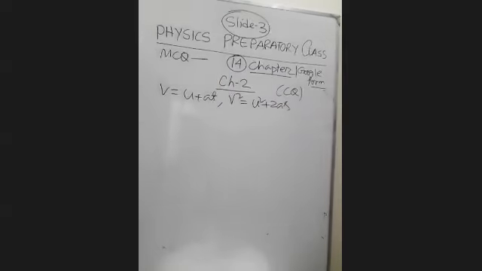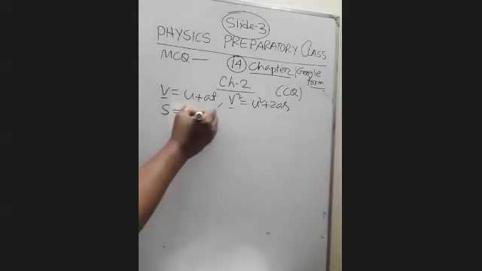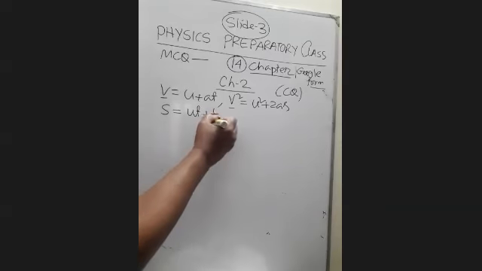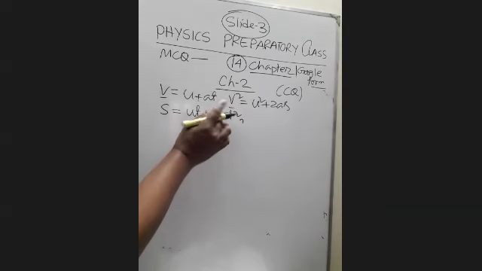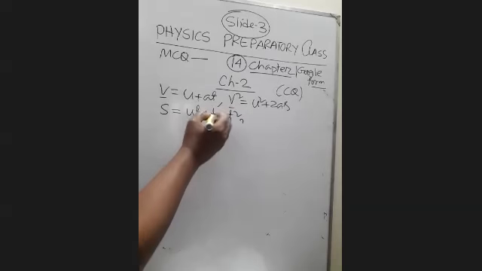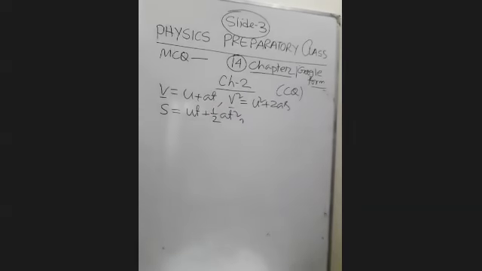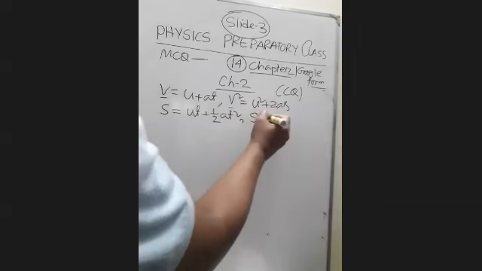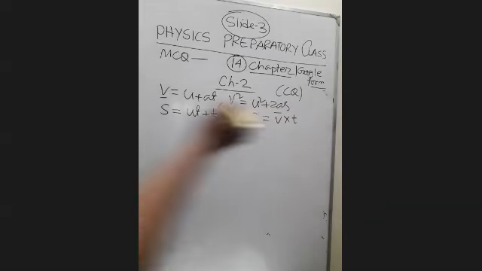Whenever you learn the equations, you first learn the formula for S equal to ut plus half at square. It is plus minus, you already know. Plus minus means for acceleration and deceleration or retardation, or S equal to average velocity into time.